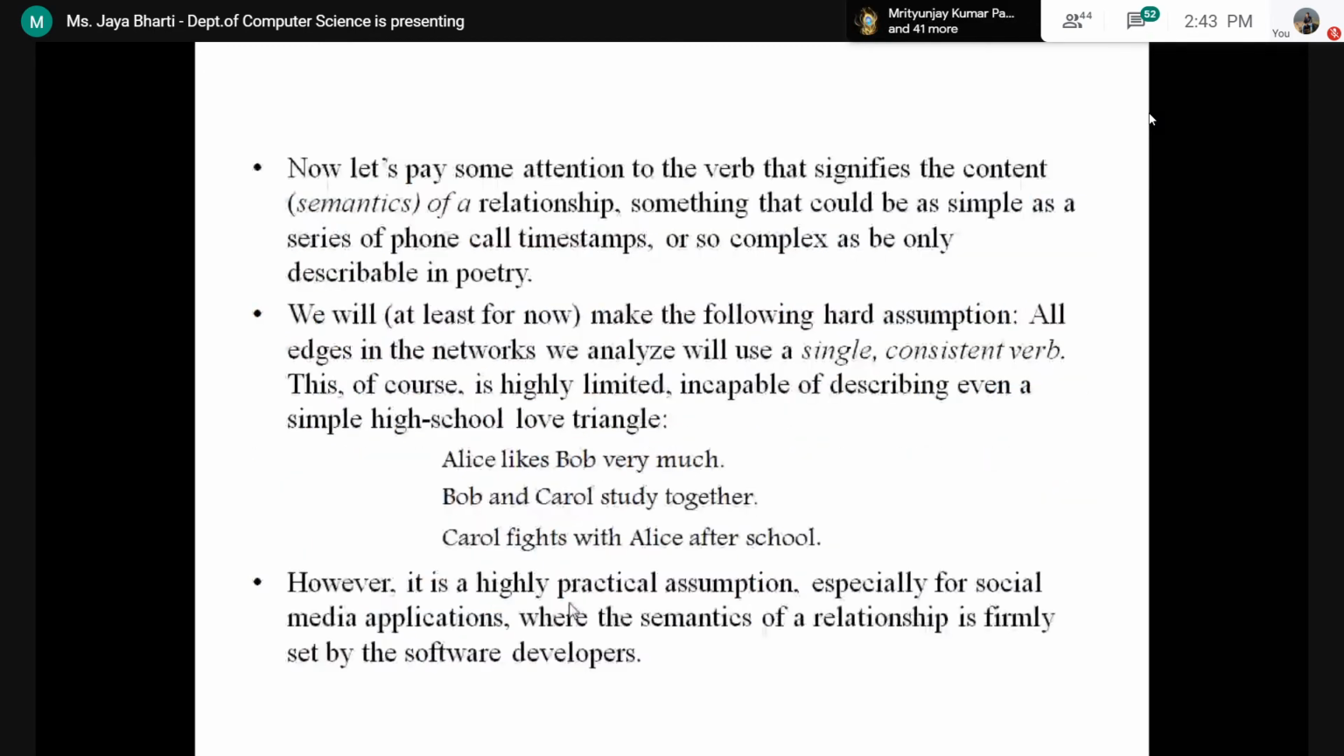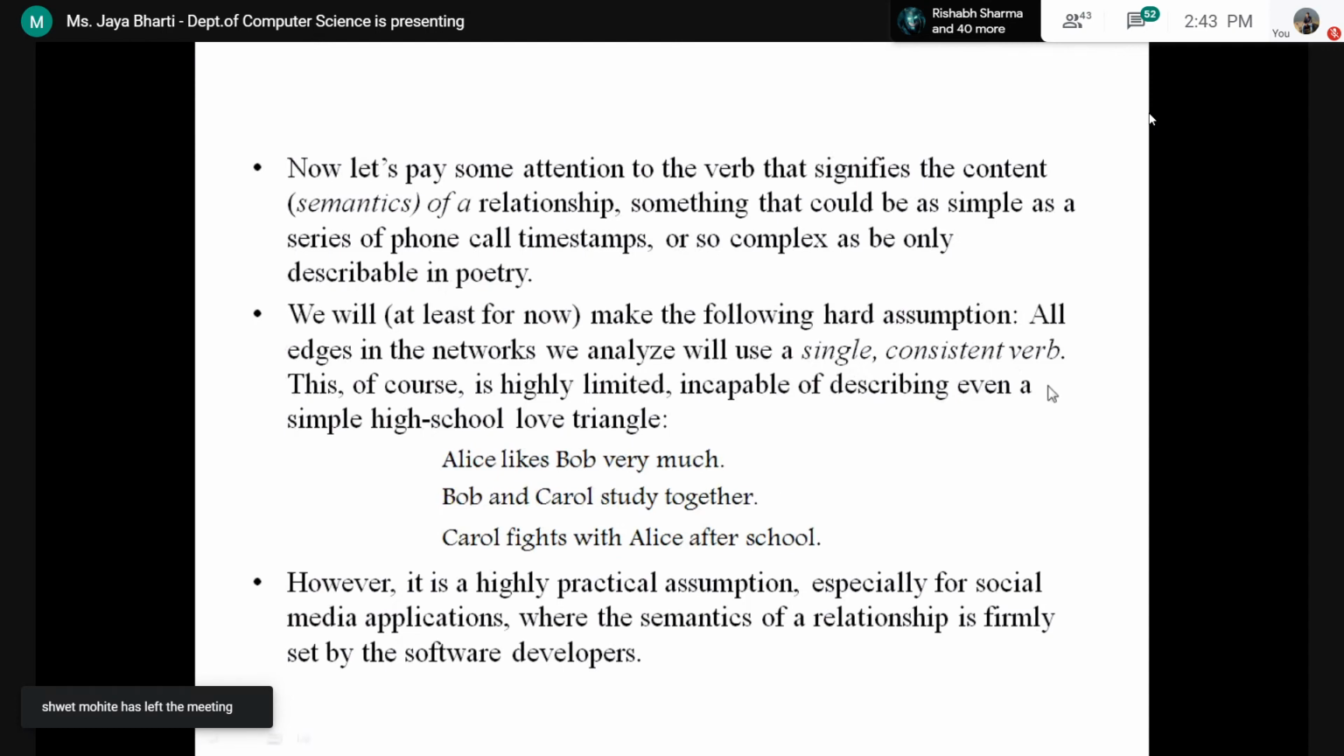Now let's pay some attention to the verb that signifies the content of the relationship, meaning the meaning of the relationship. It could be as simple as a series of phone call time steps, or as complex as any poetry. For now we will make the assumption that all edges in the network we analyze will use only one single consistent verb. We are making this hard assumption that whatever we are using will use only one consistent verb.